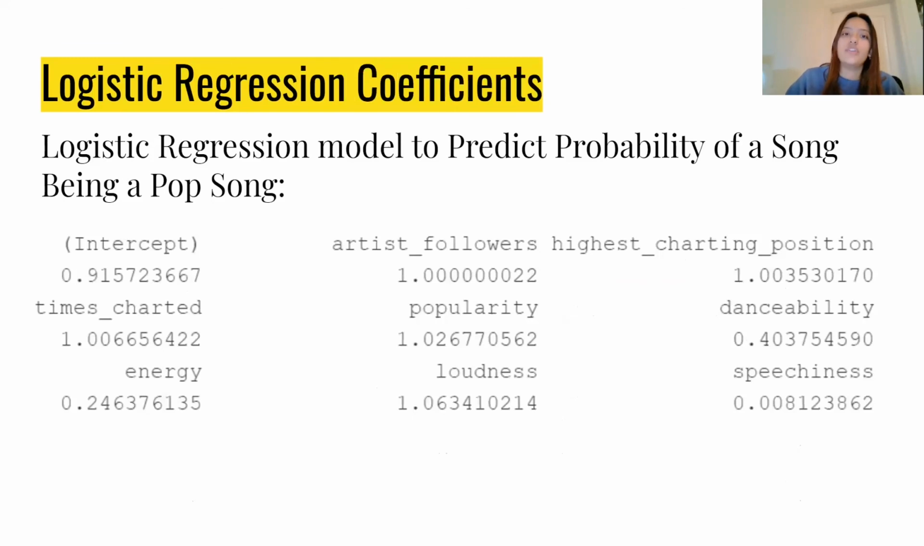So this model shows that as the danceability, energy, or speechiness increase, the probability of the song being a pop song decreases. And it also shows that as the artist followers, highest charting position, number of times charted, popularity, or loudness increase, the probability of the song being a pop song increases.